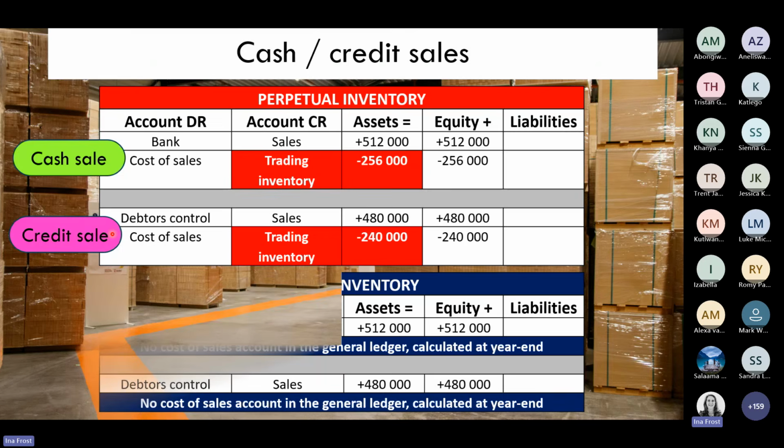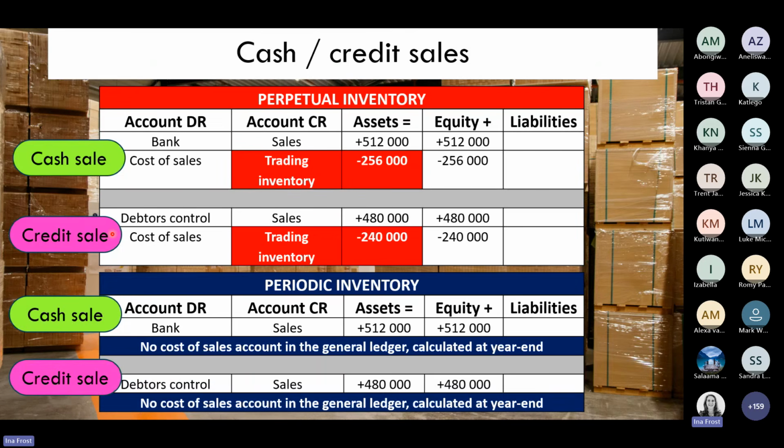But on the periodic inventory side, you will see it looks a little bit different. On the periodic inventory side, I'm still recording the actual sale. So you can see bank and sales, debtors control and sales. But can you all see on your devices, I don't have that cost of sales entry, because we'll talk about that in a few minutes.